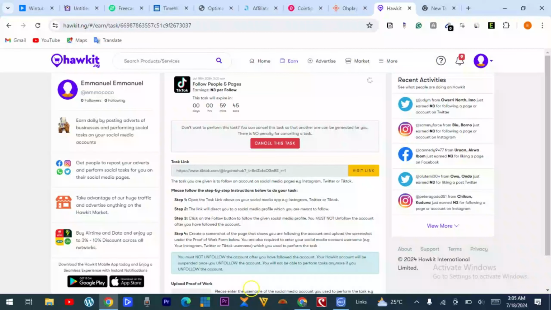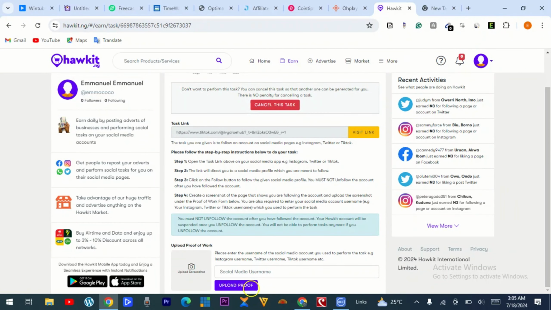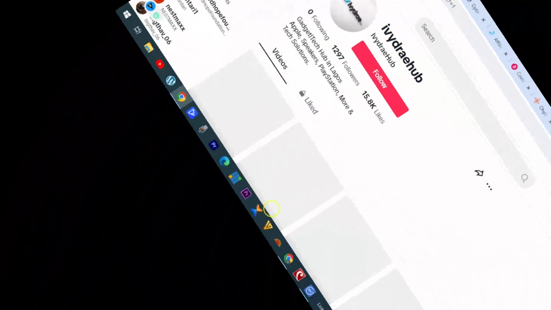After that, you have to follow these instructions. Read these instructions first. You have to open this particular link, and it will take you to the profile page, and you have to follow that page. After that, you screenshot the page and then send your proof here. So let's do it now. I'll visit this link. All right, so I have to follow the page.